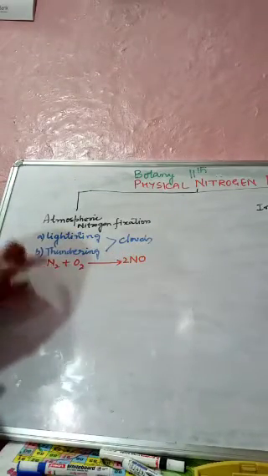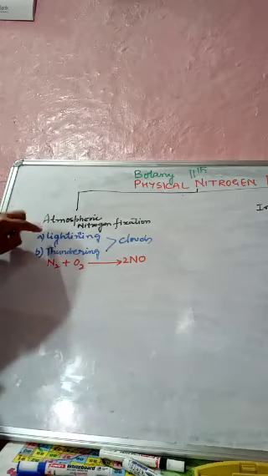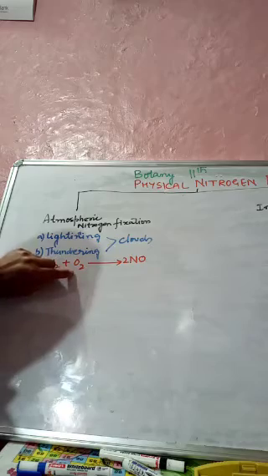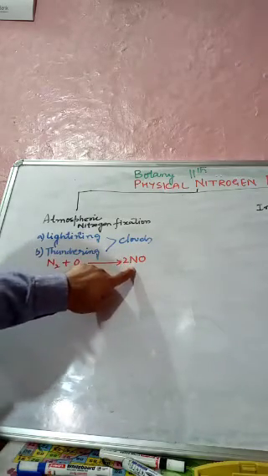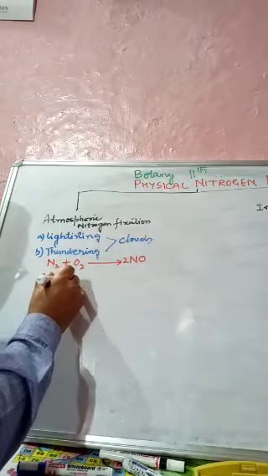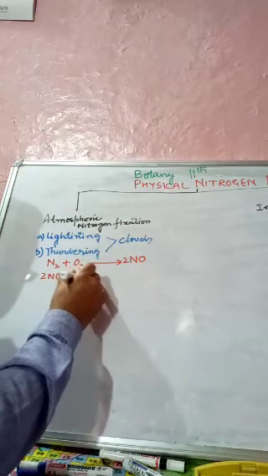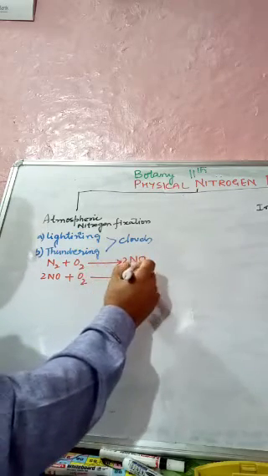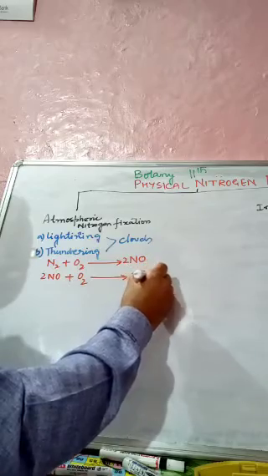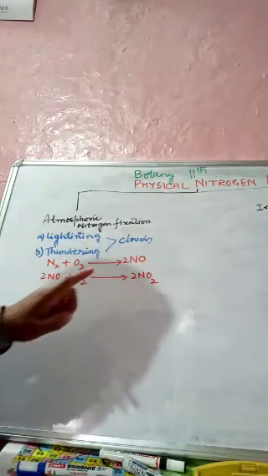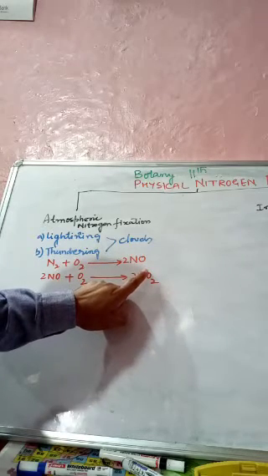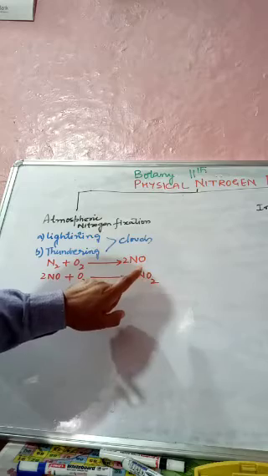Due to lightning and thundering of clouds, atmospheric nitrogen and atmospheric oxygen combine to form nitric oxide. This nitric oxide is further oxidized to form nitrogen dioxide.